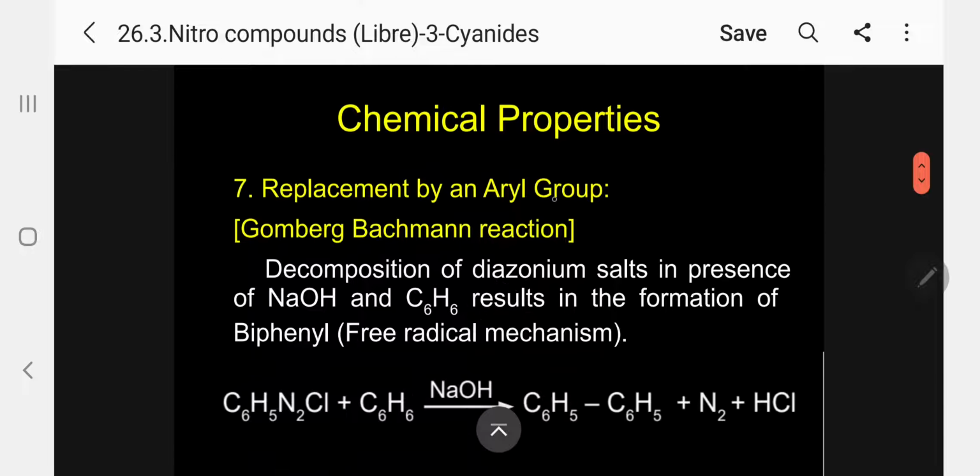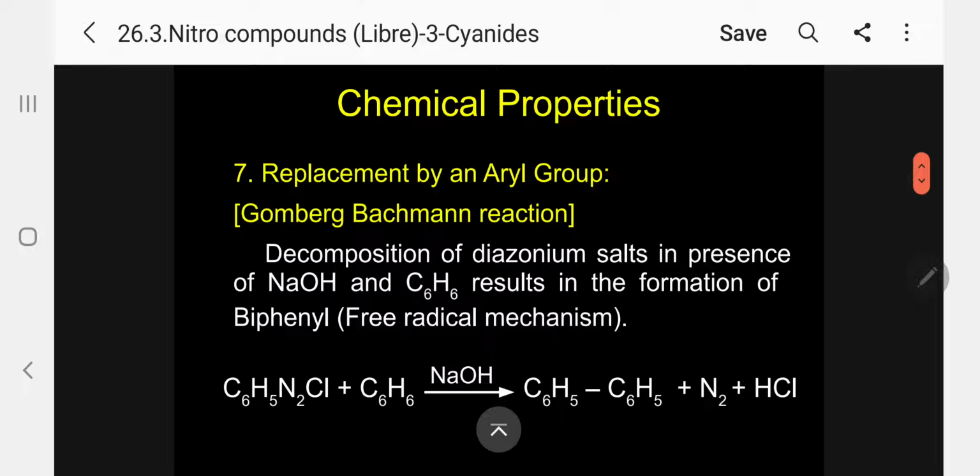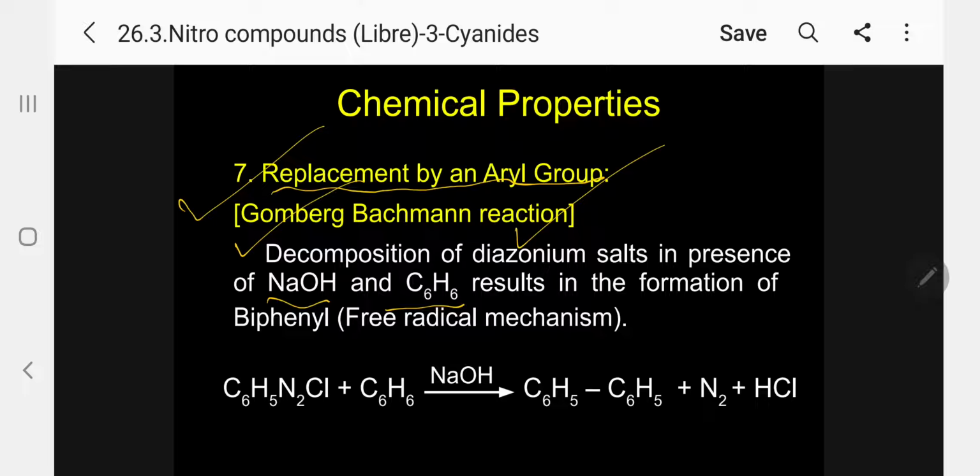The next one, the seventh reaction, replacement by aryl group. This is called the Gomberg-Bachmann reaction. Name reaction, Gomberg-Bachmann reaction. That is the decomposition of diazonium salts in the presence of sodium hydroxide and benzene, resulting in the formation of biphenyl. Through a free radical mechanism this is taking place. This reaction is called the Gomberg-Bachmann reaction.